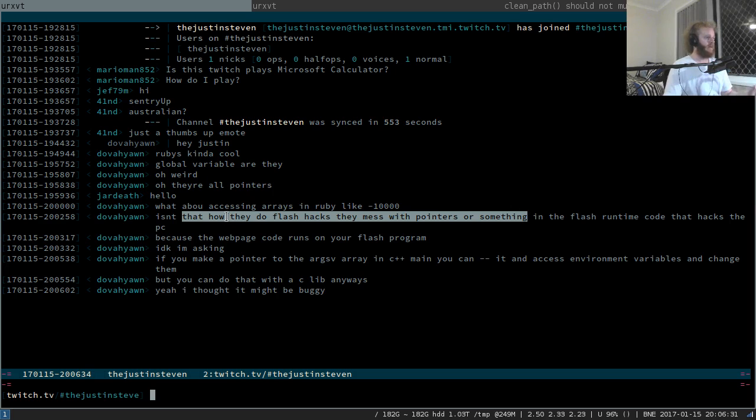So yeah, maybe there's something similar to that in Ruby, but that's not what I was going to be diving into tonight. I was going to be cleaning up Metasploit a bit.